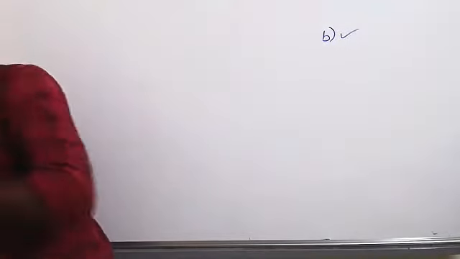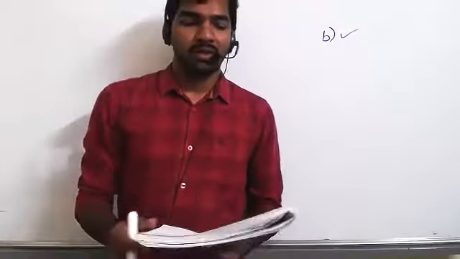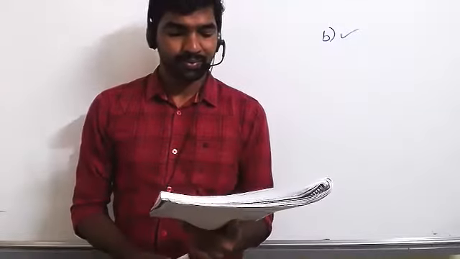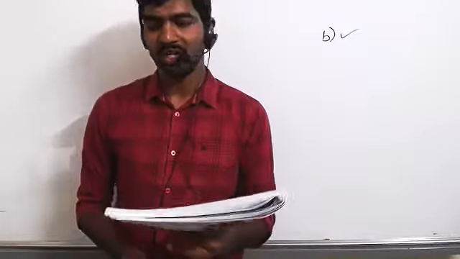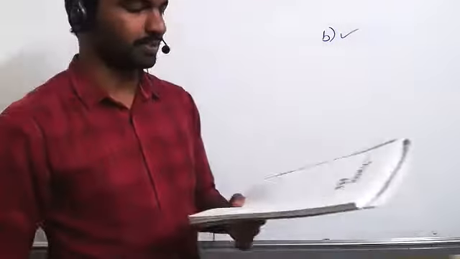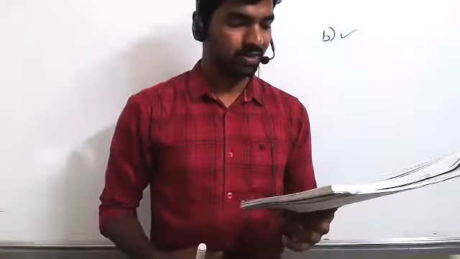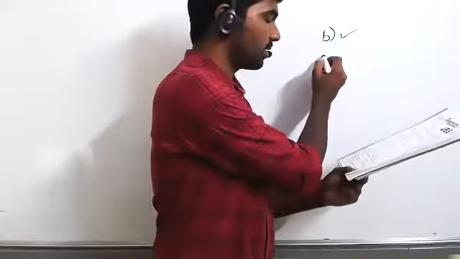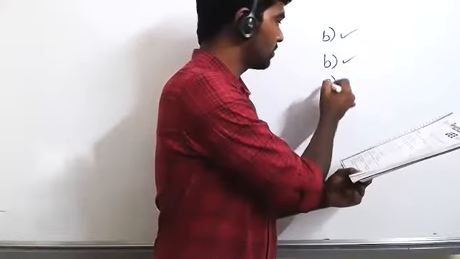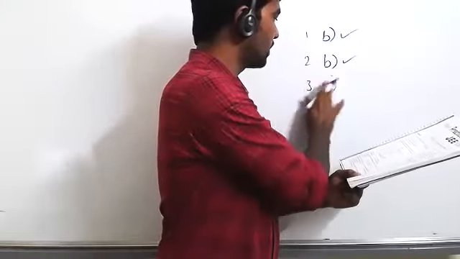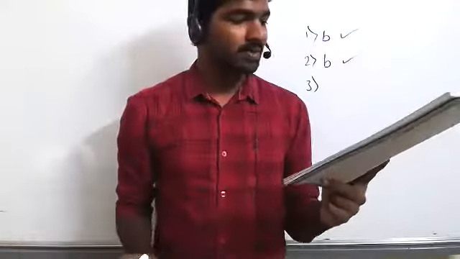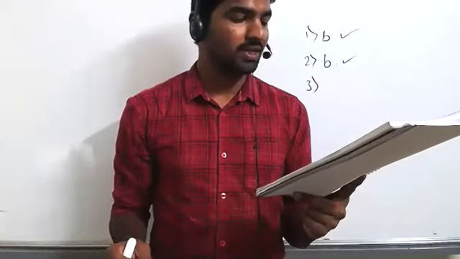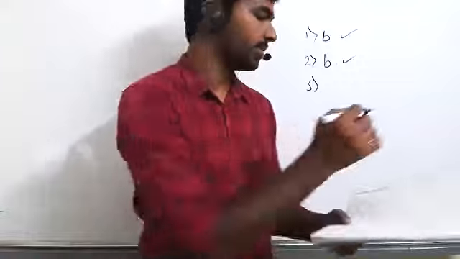Next, Babu. Now read the third question. The substance that gets adsorbed on the surface of a solid is called adsorbate. So what's the second answer, sir? Second also B. Third one. What is the correct answer? A. The substance that gets adsorbed on the surface of a solid is called adsorbate. Correct. A.